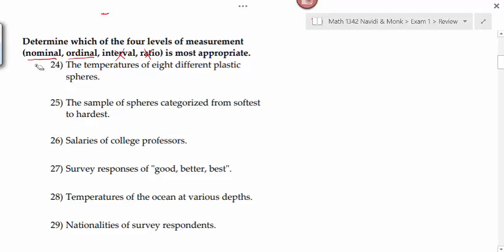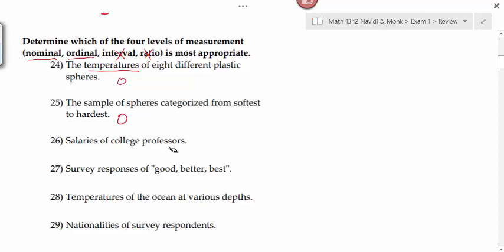Nominal, remember, is data that is a category only, a name only. Ordinal is numerical data or even non-numerical data that can be arranged in some sort of order. The temperatures of 8 different plastic spheres, would that be nominal or ordinal? Temperature is ordinal. The samples of spheres categorized from softest to hardest. That's still ordinal because there's order there.